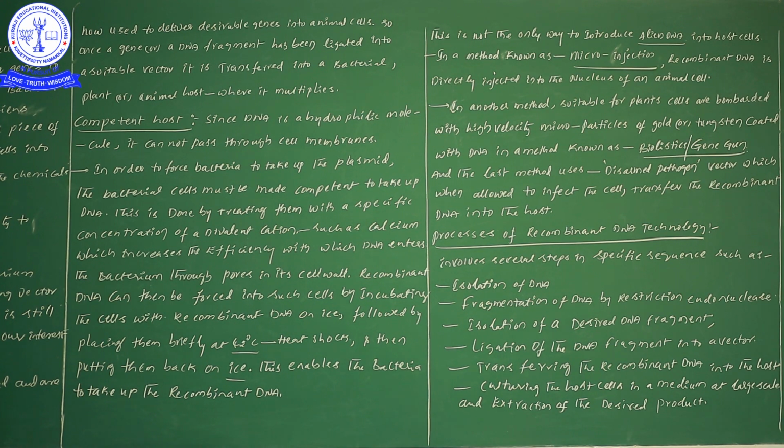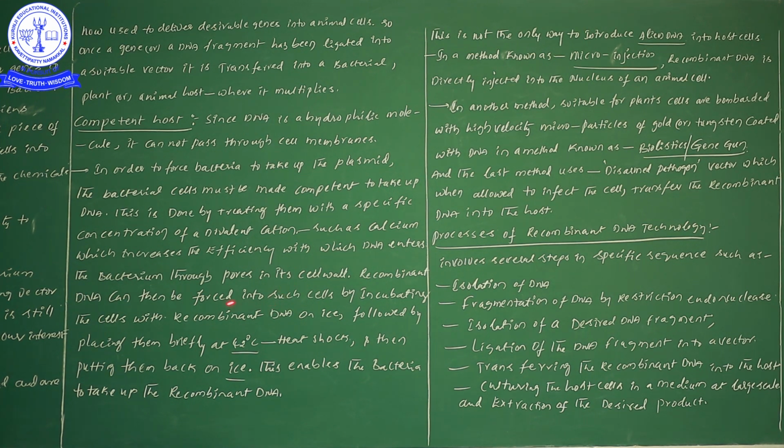When we do the divalent cation treatment with calcium, some kind of pore formation takes place on the bacterial cell wall. When pores form on the bacterial cell wall, at that time we need to continue the process. So in this case, we keep the bacteria on the ice.